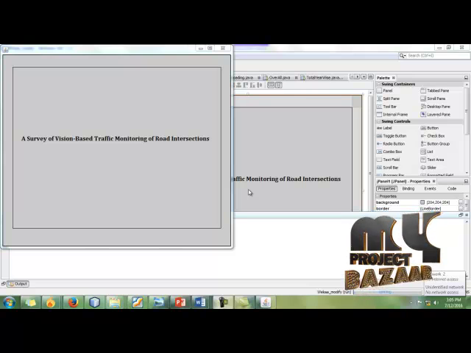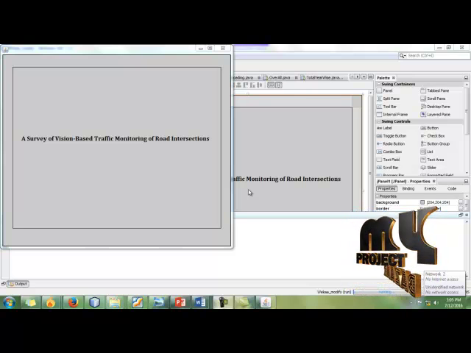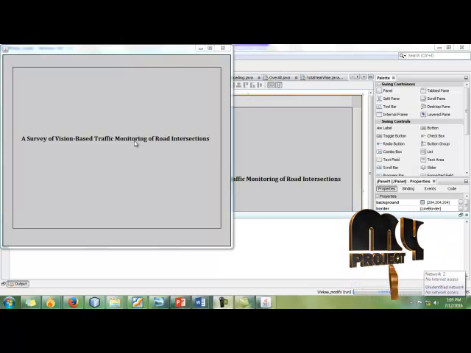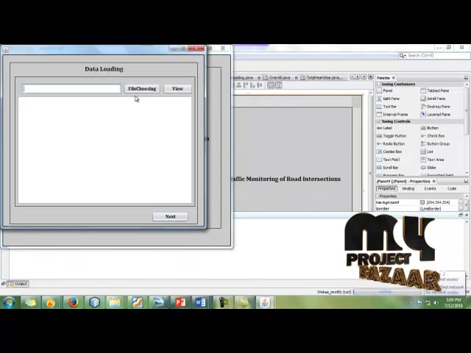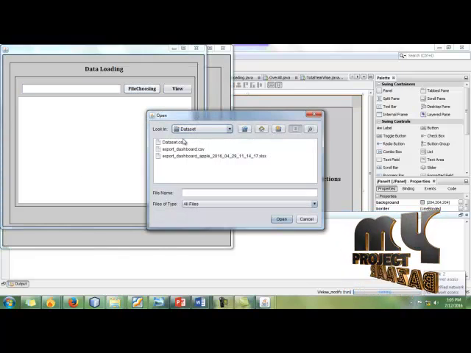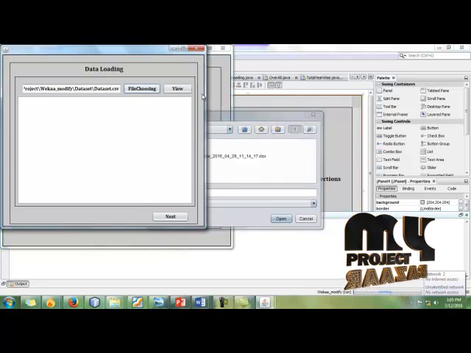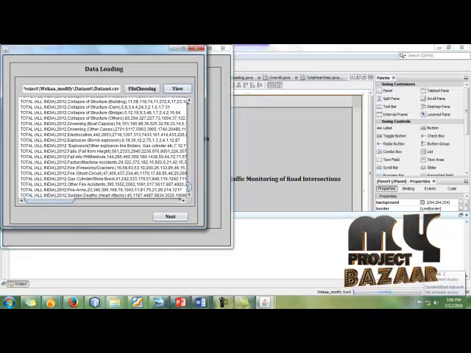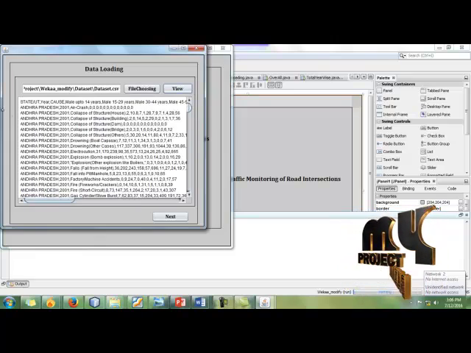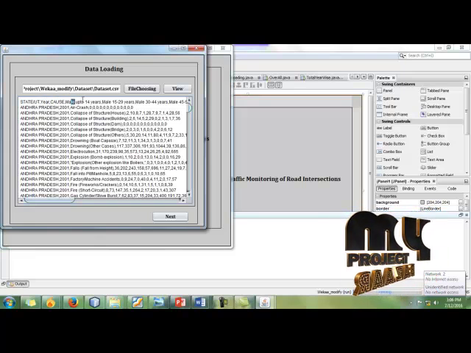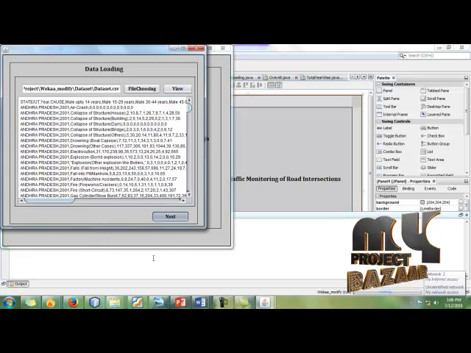Our project title is A Survey of Vision-Based Traffic Monitoring of Road Intersection. Now we are going to start our demo. First click that label. After that, here we are going to choose our data set. Here we are choosing dataset.csv. After that we are viewing the information present in our data set, which contains the state and the year, the cause of death, and the male and female details with their range.